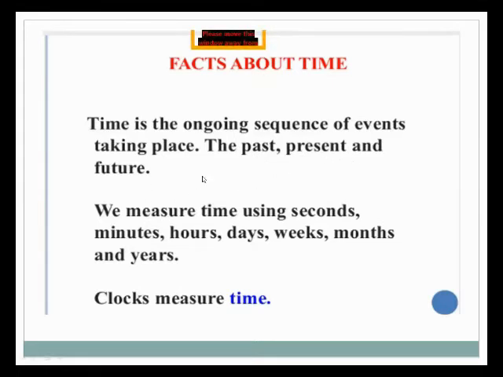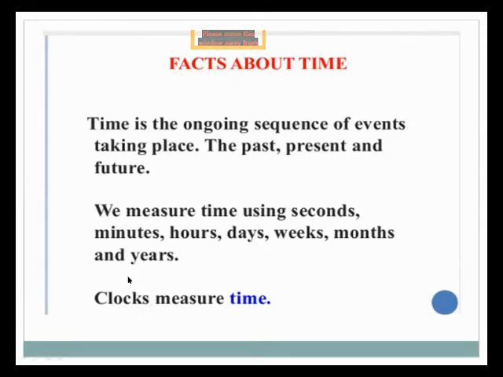We measure time using seconds, minutes, hours, days, weeks, months and years. And we measure time with the help of a clock. You know very well about this.